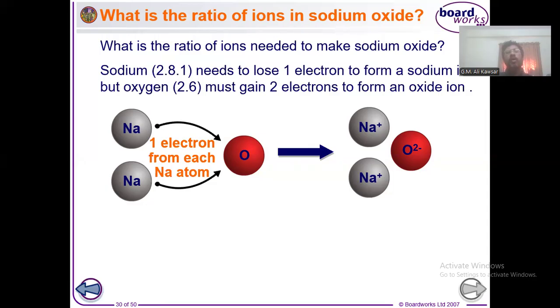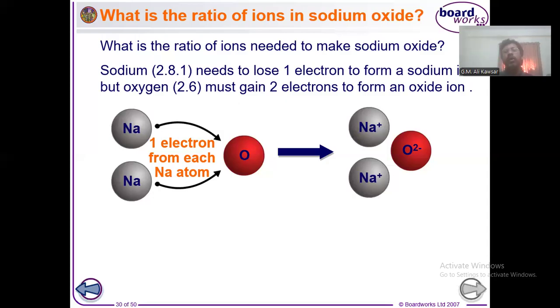Another way to understand it better is this: sodium is a group 1 element. On the other hand, oxygen is a group 6 element. Whenever something is a group 6 element, its valency should be 2, because 6 will be subtracted from 8, and then it will be 2. And sodium, being an element of group 1, has a valency of 1. So when you exchange the valencies, it will be Na2O.